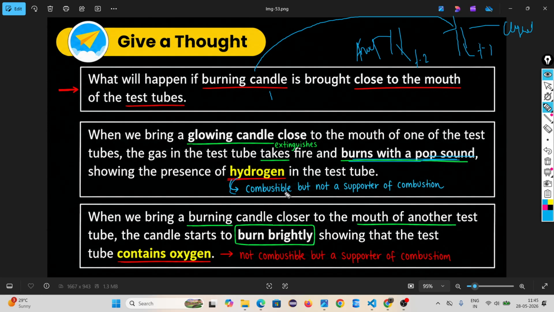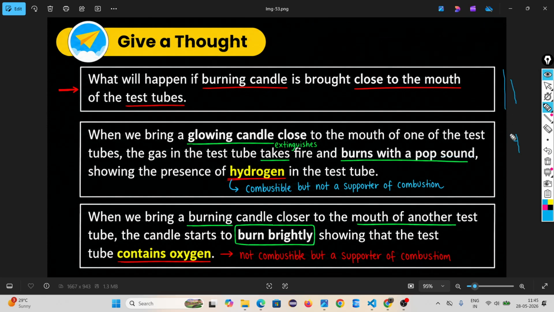Because hydrogen is combustible but not a supporter of combustion. Hydrogen can be burned, but hydrogen is not a supporter of combustion. So when you took a burning candle near the cathode, you heard one sound and the flame went out. Why is this happening? Because hydrogen gas is being released. So hydrogen is combustible but not a supporter of combustion, that's why you heard the sound and the flame goes down.